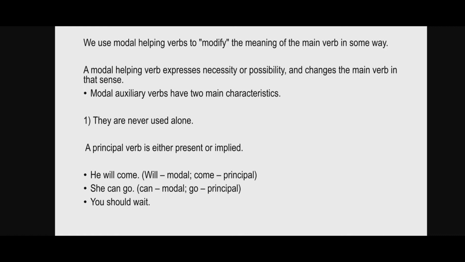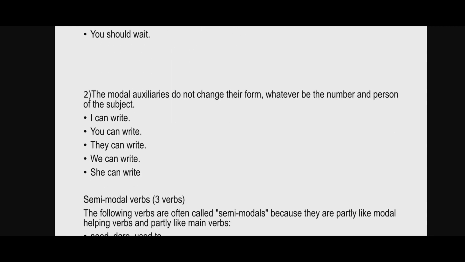Now, these modal auxiliary verbs have two main characteristics. They are never used alone. A principal verb is either present or implied. For example, he will come. Here will is the modal verb and come is the main verb. Then, she can go. Here go is the main verb and can is the modal verb. You should wait. Here wait is the main verb and should is the modal verb.